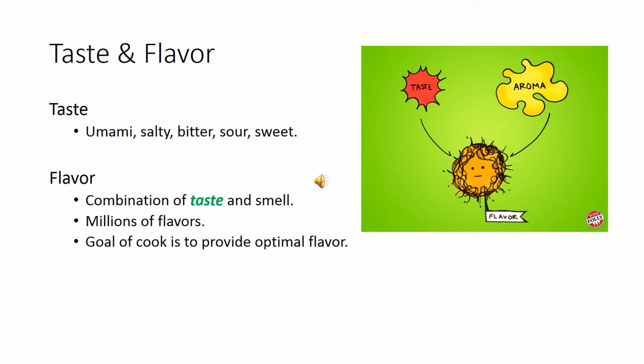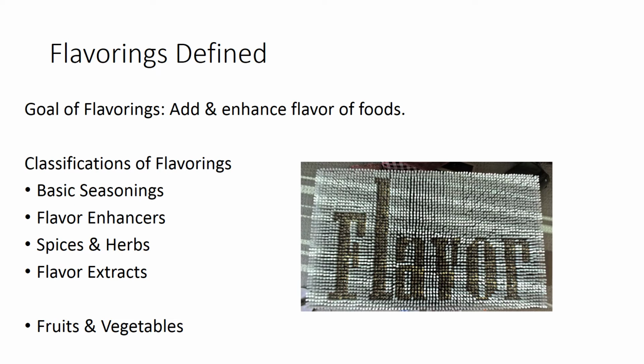So ultimately, the goal of the person creating the food is to create a very optimal flavor. As we go through this chapter, remember this point. Ultimately, the goal of the chef or the cook is to create a food with delicious flavor. The natural flavors of certain foods can be very good by themselves, but in food preparation, we can adjust the flavor of foods to create optimal satisfaction by the person eating the food.